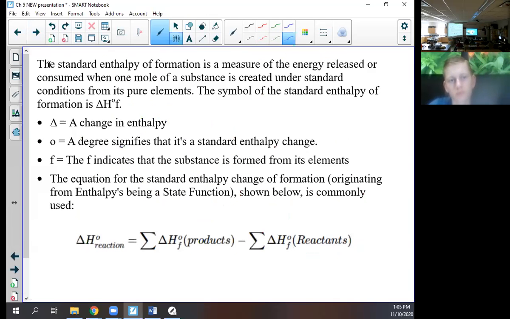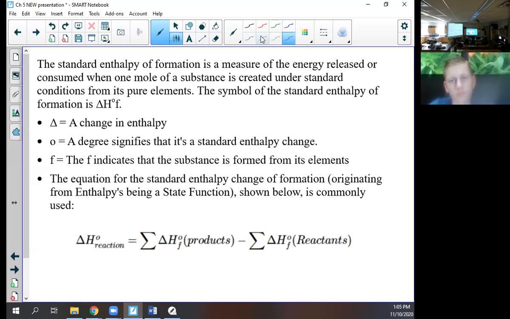Okay? The standard enthalpy of formation is a measure of the energy released or consumed when 1 mole of a substance is created under standard conditions from its pure elements. The symbol of the standard enthalpy of formation is delta H naught, and the f should be lowercase. Delta is change. This little naught or degree signifies that it's standard.